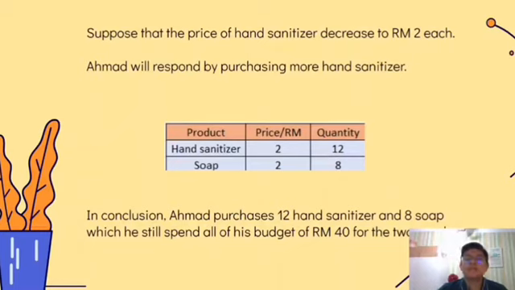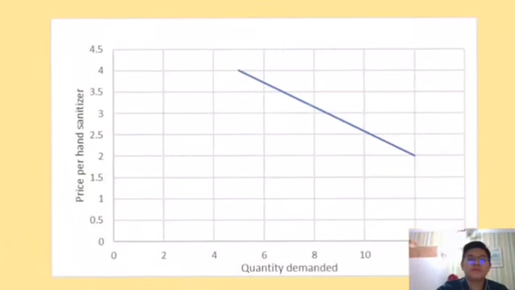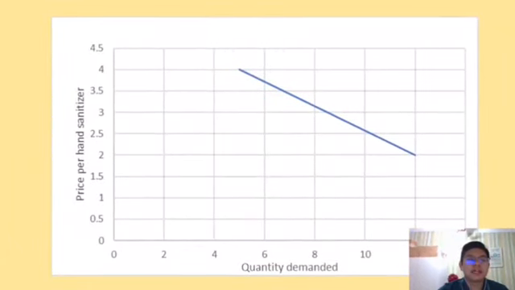So, in conclusion, Ahmad purchases 12 hand sanitizers and 8 soaps, and he still spends all of his budget of 40 ringgit on the two goods. So this is the demand curve.